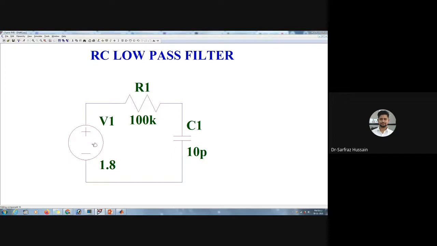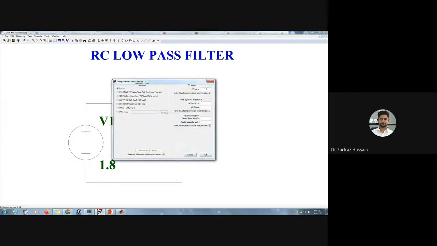But if you want an AC value, we'll go to the advanced button over here. We'll click on this advanced and we'll get a number of functions over here. And here is one more option that is called the PWL file. So if you have any other file for the input function, you can just browse it and you can use it for the simulation. Now for our case, let us say we'll choose the sinusoid signal. So we'll click on this one, sine.